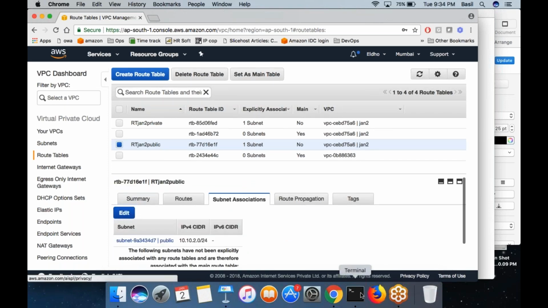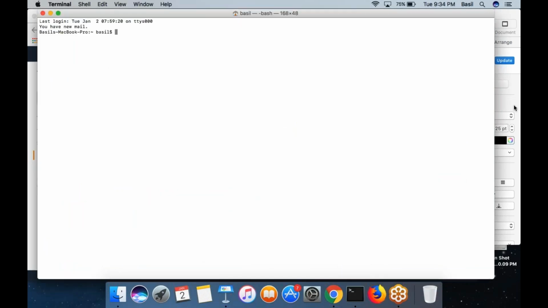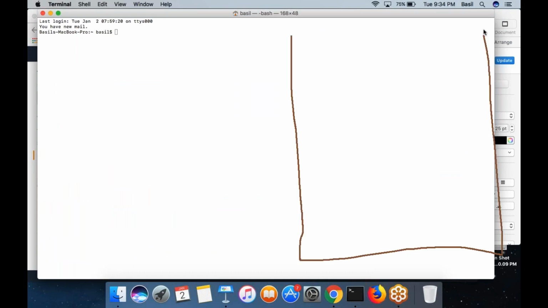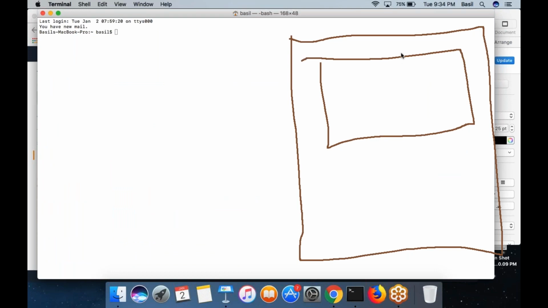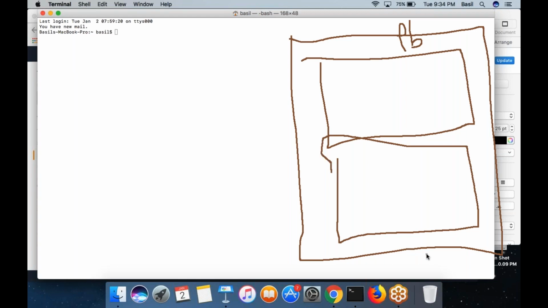Perfect. So I will repeat what all things you have done so far. You created a network. Then you created two subnets, which you called public and private. And then you created an internet gateway and attached this internet gateway to the VPC.